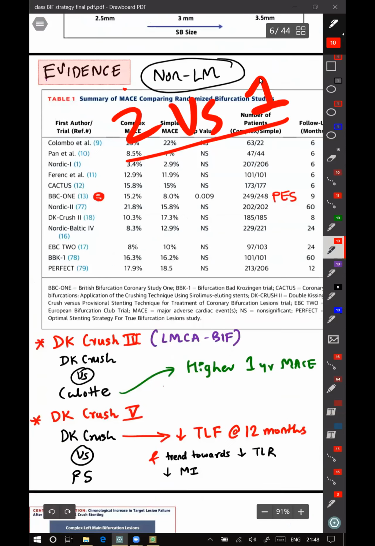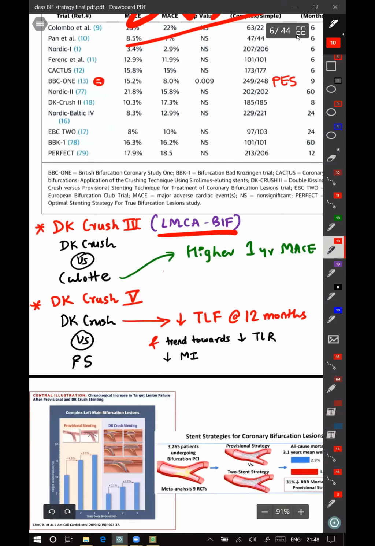These are all studies for non-LMCA. The main studies which are done for LMCA bifurcation are DK Crush 3, which involved comparison of DK Crush and culotte. With culotte, there was higher MACE at 1 year. So DK Crush was superior here.